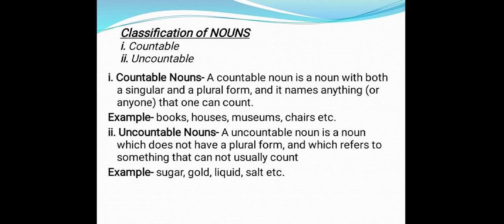Now next, uncountable noun. An uncountable or non-countable noun is a noun which does not have a plural form and which refers to something that one usually cannot count. Children, the things are the same, but what we cannot count is called an uncountable noun. Material and collective nouns are usually uncountable nouns, like sugar, gold, liquid, salt, etc. Hope, children, you all have understood nouns properly.